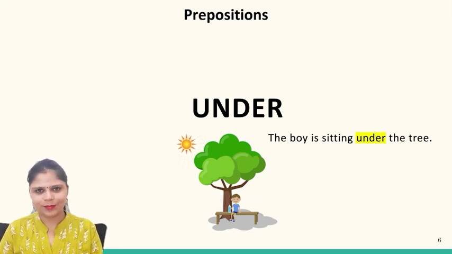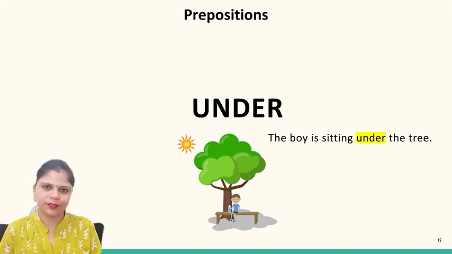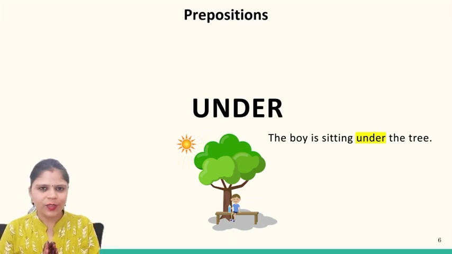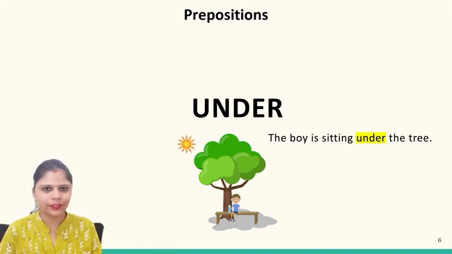Now in the case of a tree, we have shade as well, the shade of the tree. That is the shadow or the shade of the tree. If we are talking about a person who is sitting under the tree, and we talk about that person with respect to the tree, we say the man or the boy is sitting under the tree, or is standing under the tree.